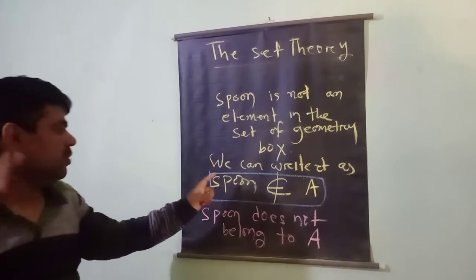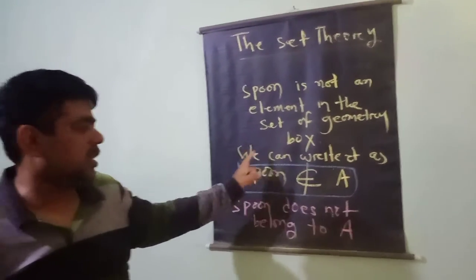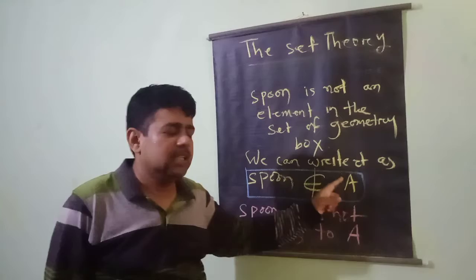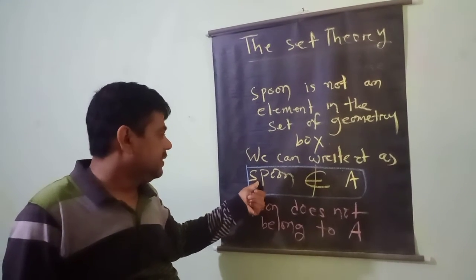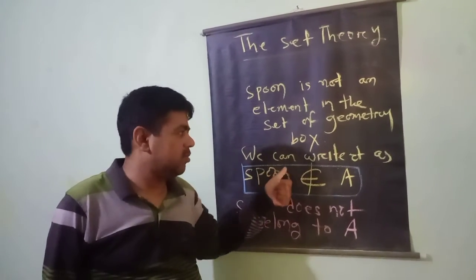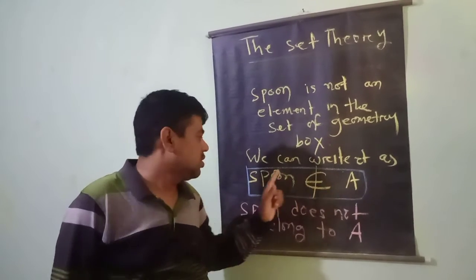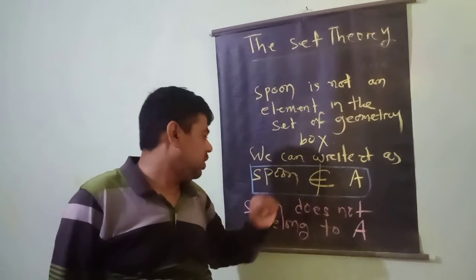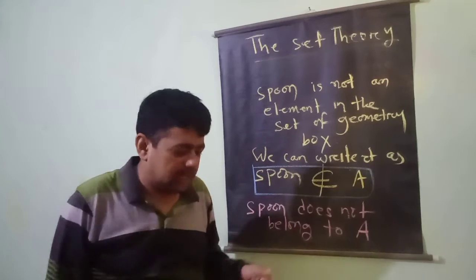So if a member or element does not satisfy the set, then we can write that the spoon does not belong to the set A of the geometry box. Spoon does not belong to A.